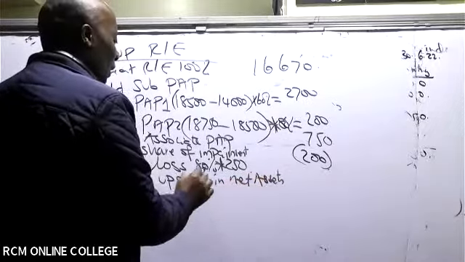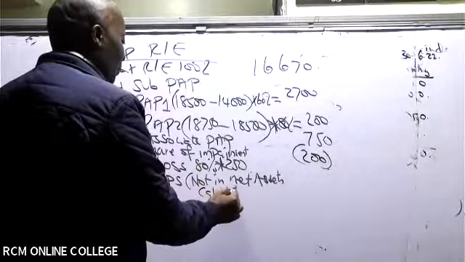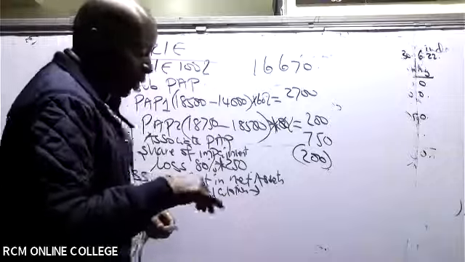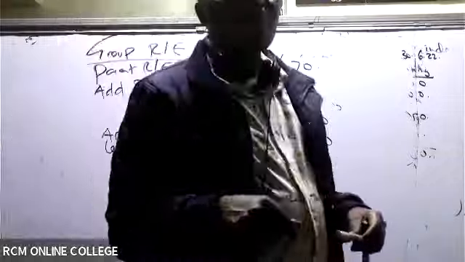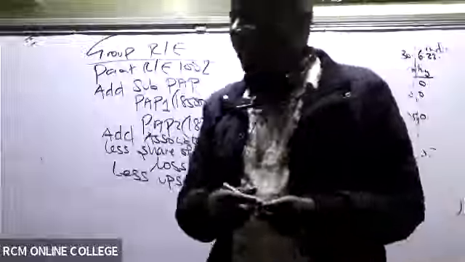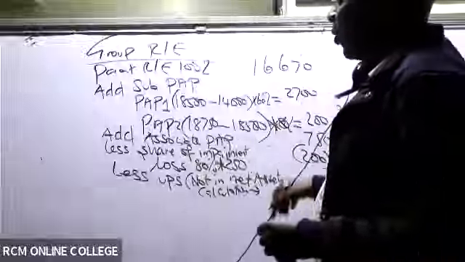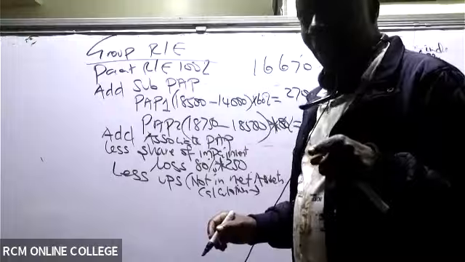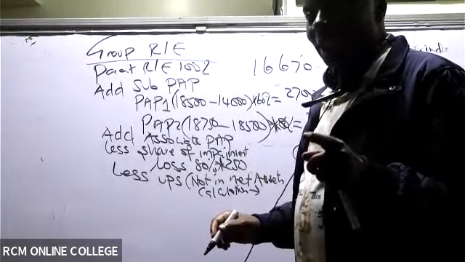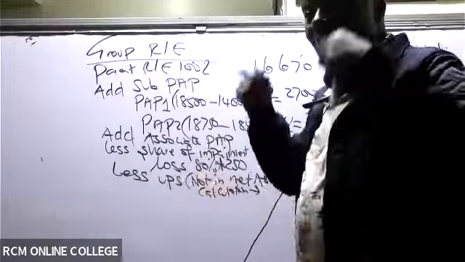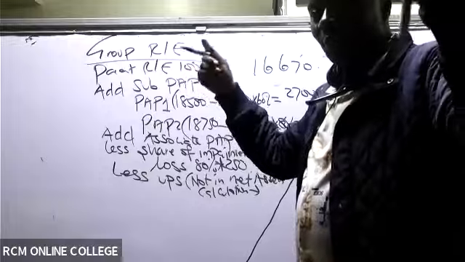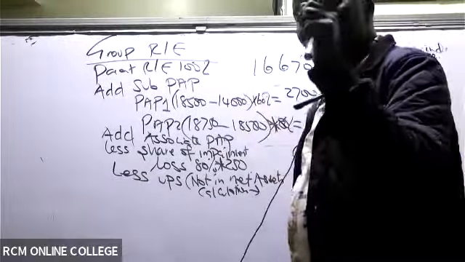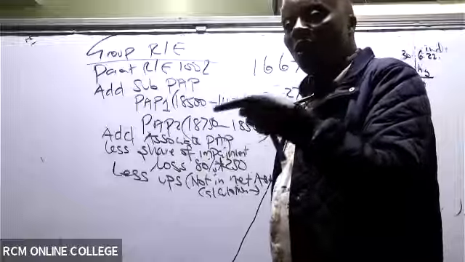It's not in the net assets calculation. Why? Because, remember, it is the parent that sold the subsidiary. So this one here is what we call downward. Downward does not go to the net assets. The one that goes to the net assets is when the subsidiary sells to the parent, what we call bottom up or upward. So when this UPS is not in the net assets, then it has to go to the group retained earnings.